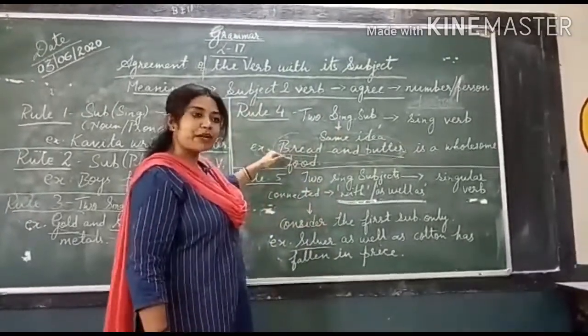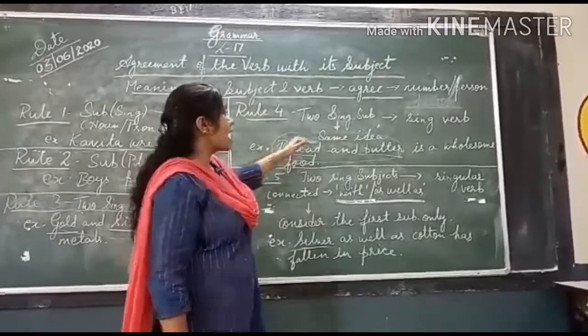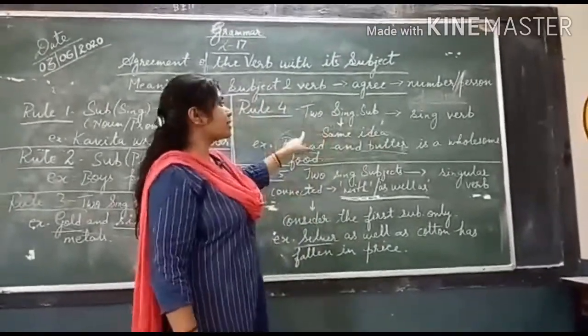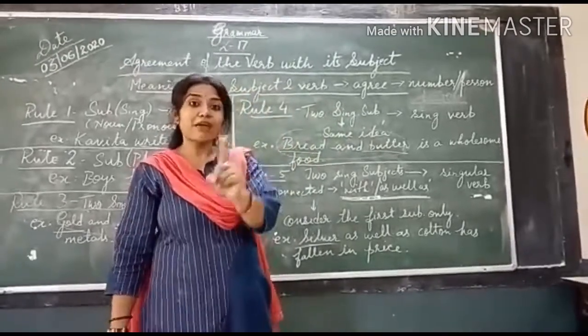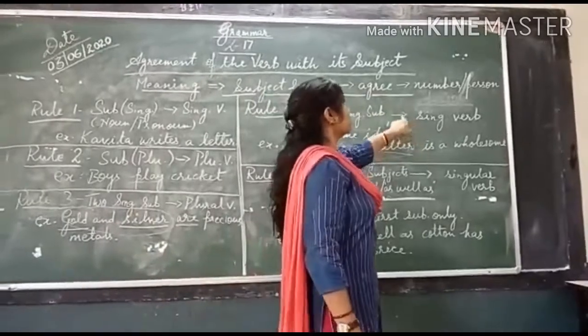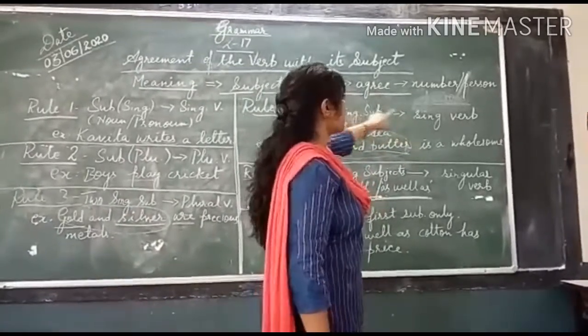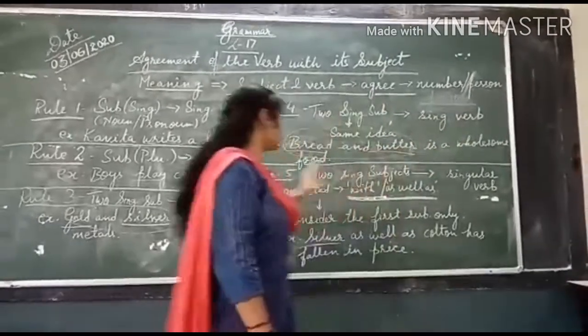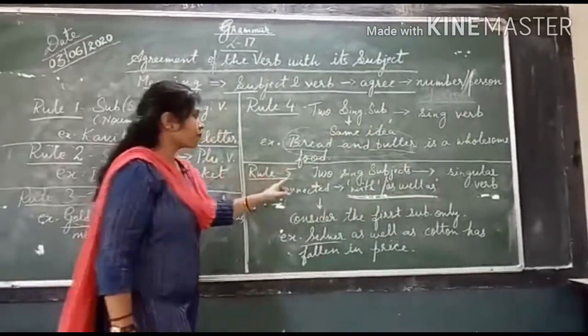Bread is a singular subject and butter is also a singular subject. But altogether it is giving the same sense, a singular idea. So the verb which follows should be a singular verb. Am I clear?